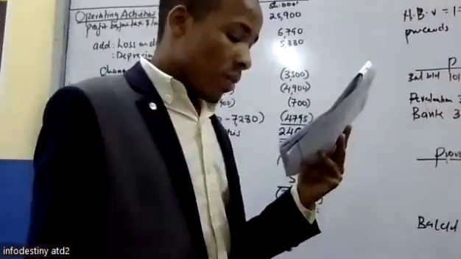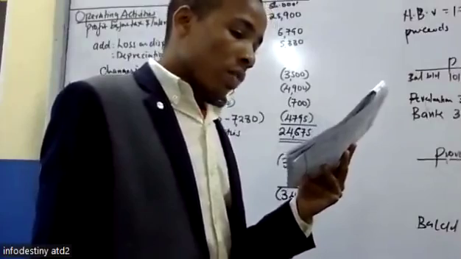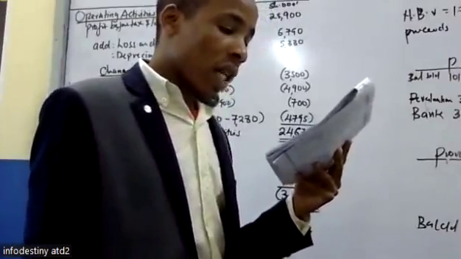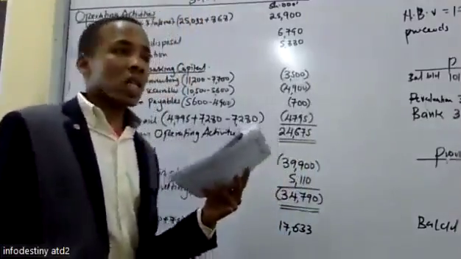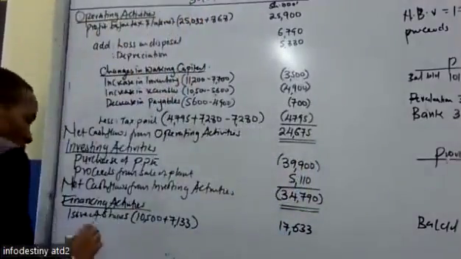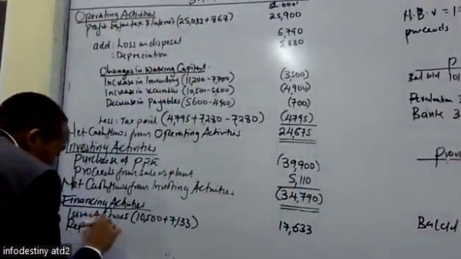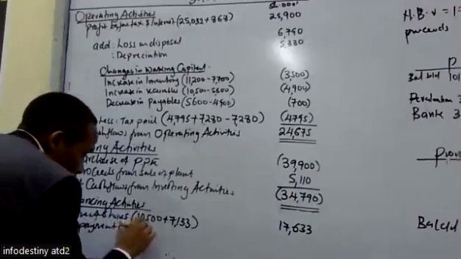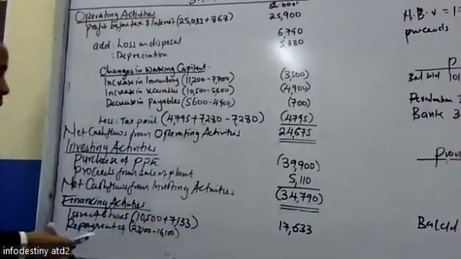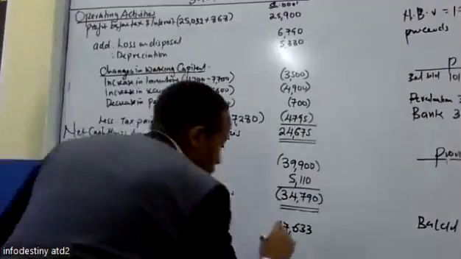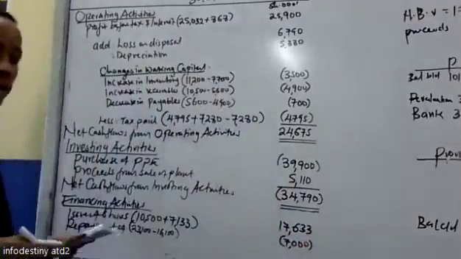Under the non-current liabilities, we have the long-term loan. At the beginning of the year, it was 23,100, but now at the end of the year, it is 16,100. That means they paid loan, and that's an outflow. Repayment of loan. So they paid an amount of how much? 7,000, and that is an outflow, with less.